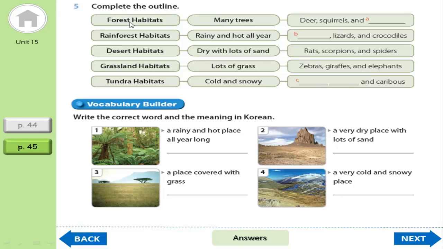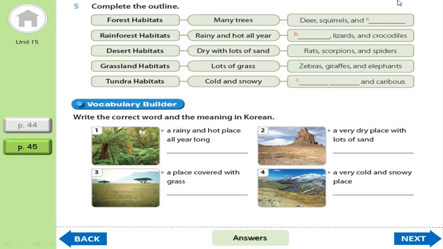So forest habitats: many trees, deer, squirrels, and A. What words should we put here? Deer, squirrels, and what?